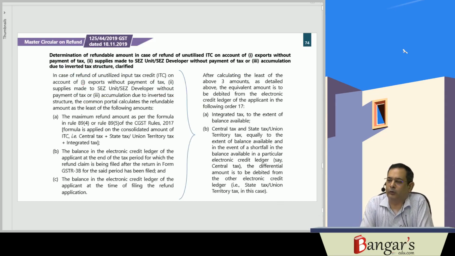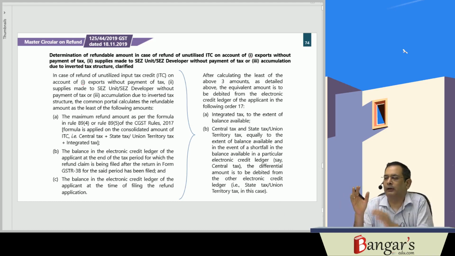Now one master circular has been issued in relation to refund, and most of the clarifications given in that particular circular we have already discussed in our normal class. Further, some more clarifications are there which we'll be discussing. In this master circular, they have given how much amount of refund will be granted to you if the refund is on account of unutilized ITC, on account of exports without payment of tax, or in case supplies have been made to SEZ unit or SEZ developer without payment of tax, or there is accumulated ITC on account of inverted duty structure.